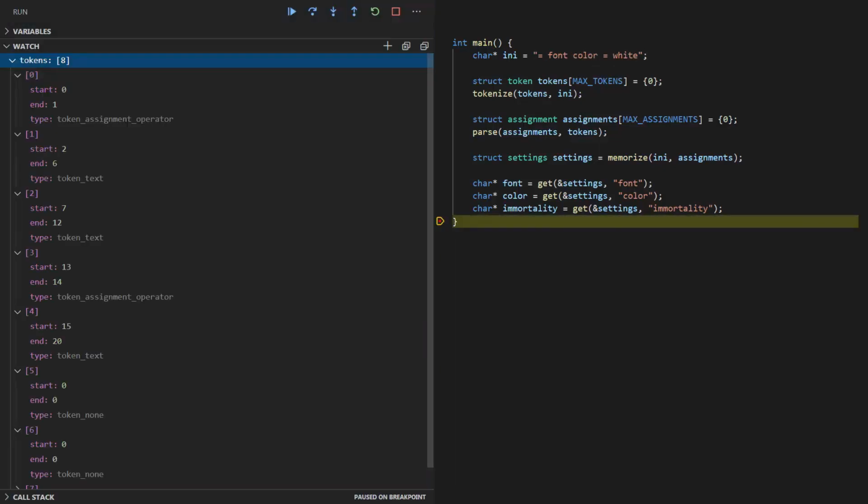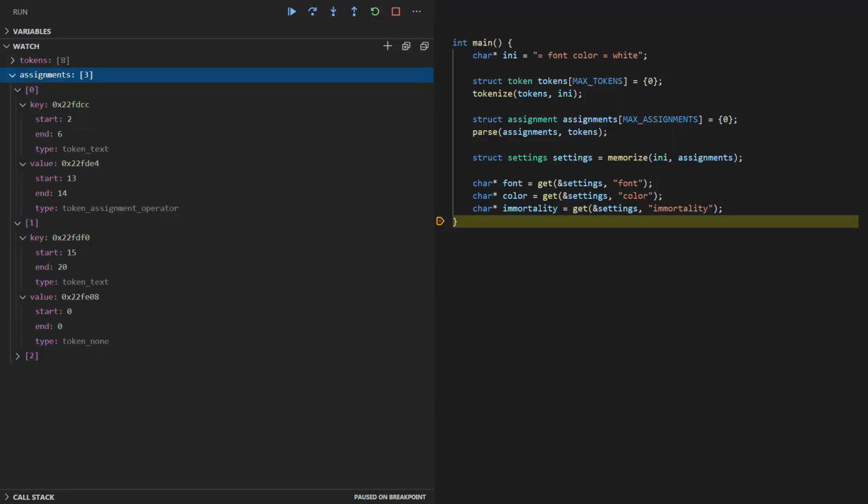The tokenizer read fine, it doesn't care. But the parser is, well, confused. The first assignment has an assignment operator as its value. And the second assignment has no value at all. That's what I call not good. The parser can only process assignments, and an assignment always has to be text assignment operator text.